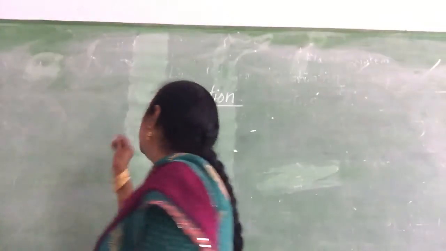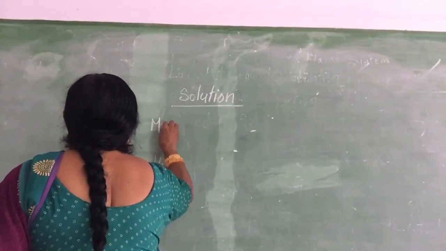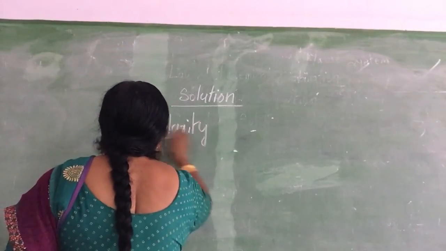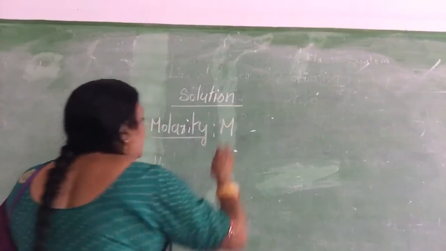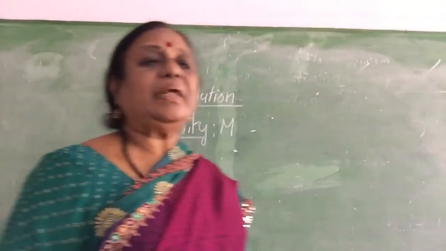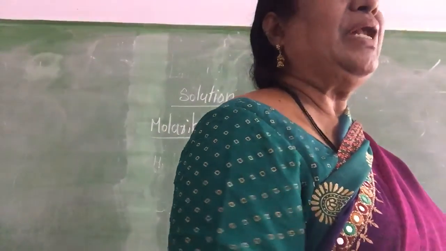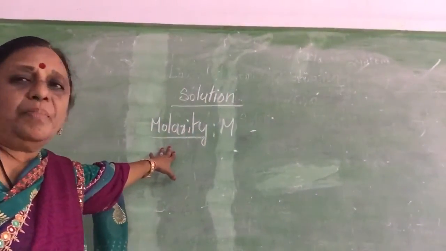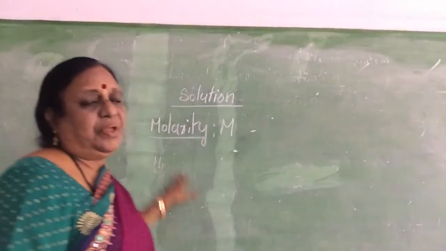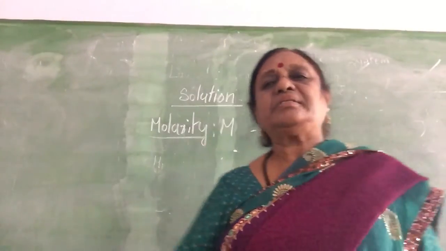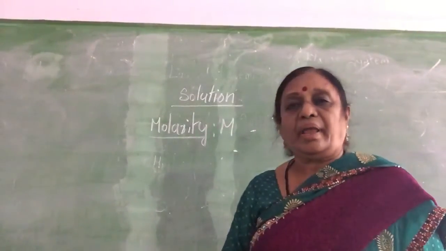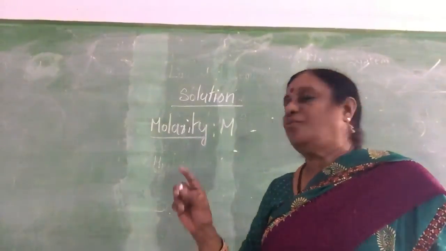So to express the concentration, there are various methods. The first method is molarity. ये word नया है ना आपको? Molarity is represented by capital M. Today I will do only molarity. Okay, molarity may be defined as number of gram moles which are dissolved in 1 liter of water.